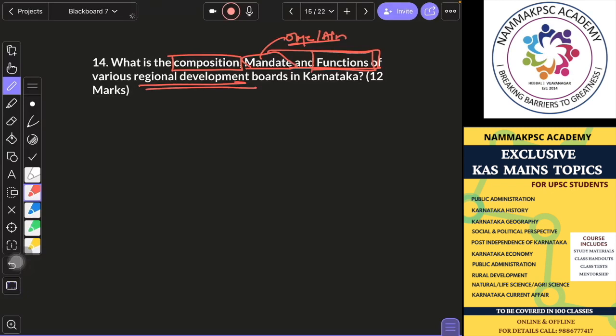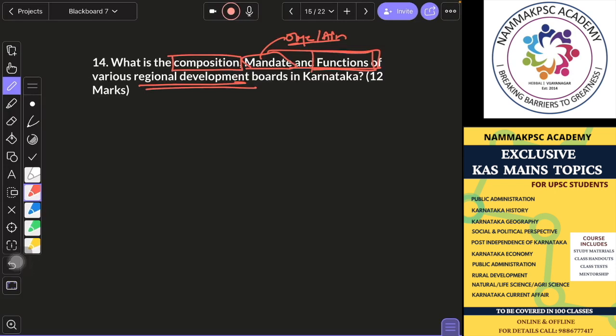What is its implementation, who are the members? It has a chairman, 5 official members, 12 nominated, 4 invited members, 6 experts. Rapid inclusive growth is the mandate of the Hyderabad Karnataka states. Which districts it includes, you write about it. Functions, what will you write? It will come up with comprehensive development, infrastructure development, institutional gaps will be filled, macro projects will come up, etc. Those things you will write.